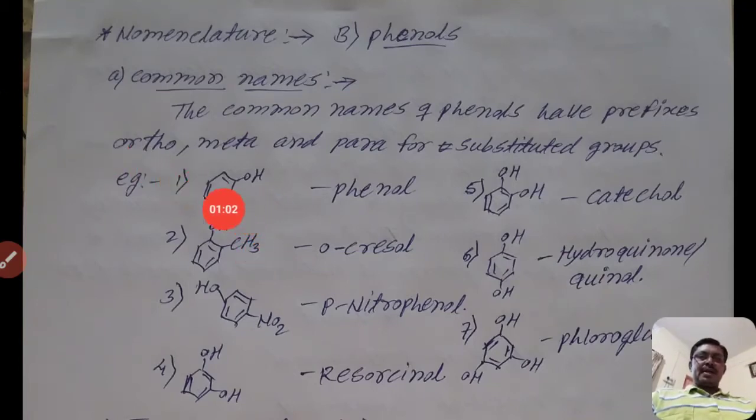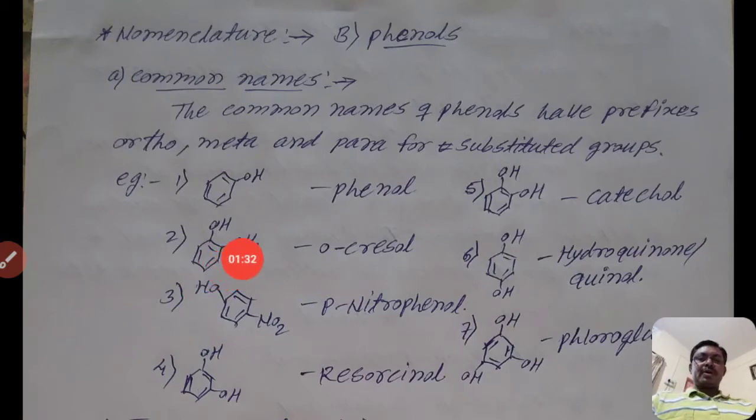That is a benzene ring in which one hydrogen of benzene is substituted by a hydroxyl group. Then that molecule is known as phenol. The common name of that molecule is phenol. When only one hydrogen is replaced by one hydroxyl group, it is named phenol.